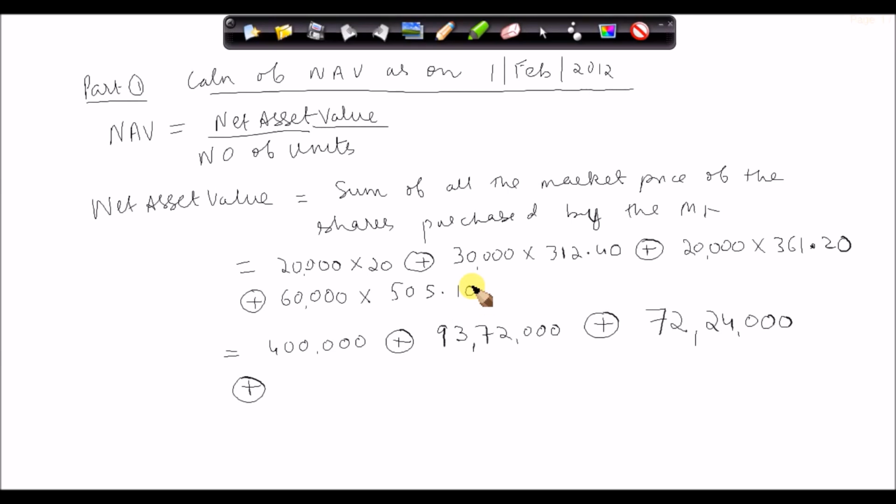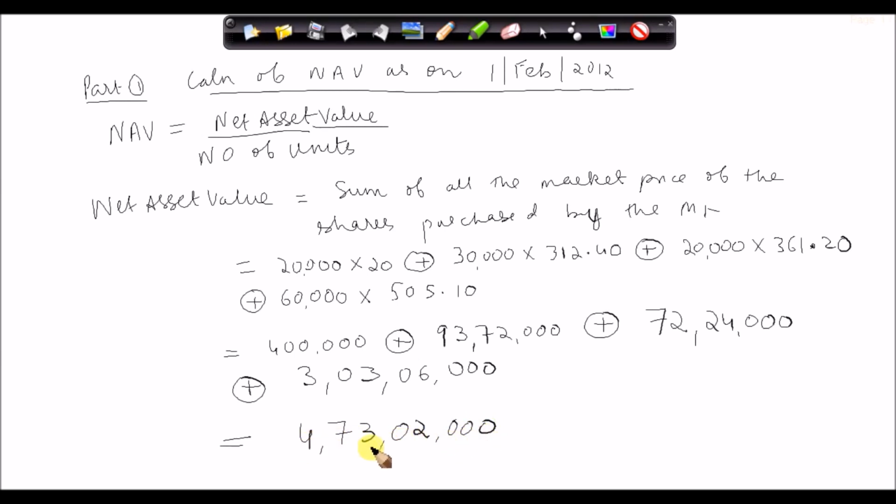Then we have 60,000 multiplied by 505.10, which is going to give me 3,03,06,000. So I'm going to add all these amounts to get the net asset value. 4 lakhs plus 93,72,000, then 72,24,000, then 3,03,06,000, so I'm going to get a value of 4,73,02,000.